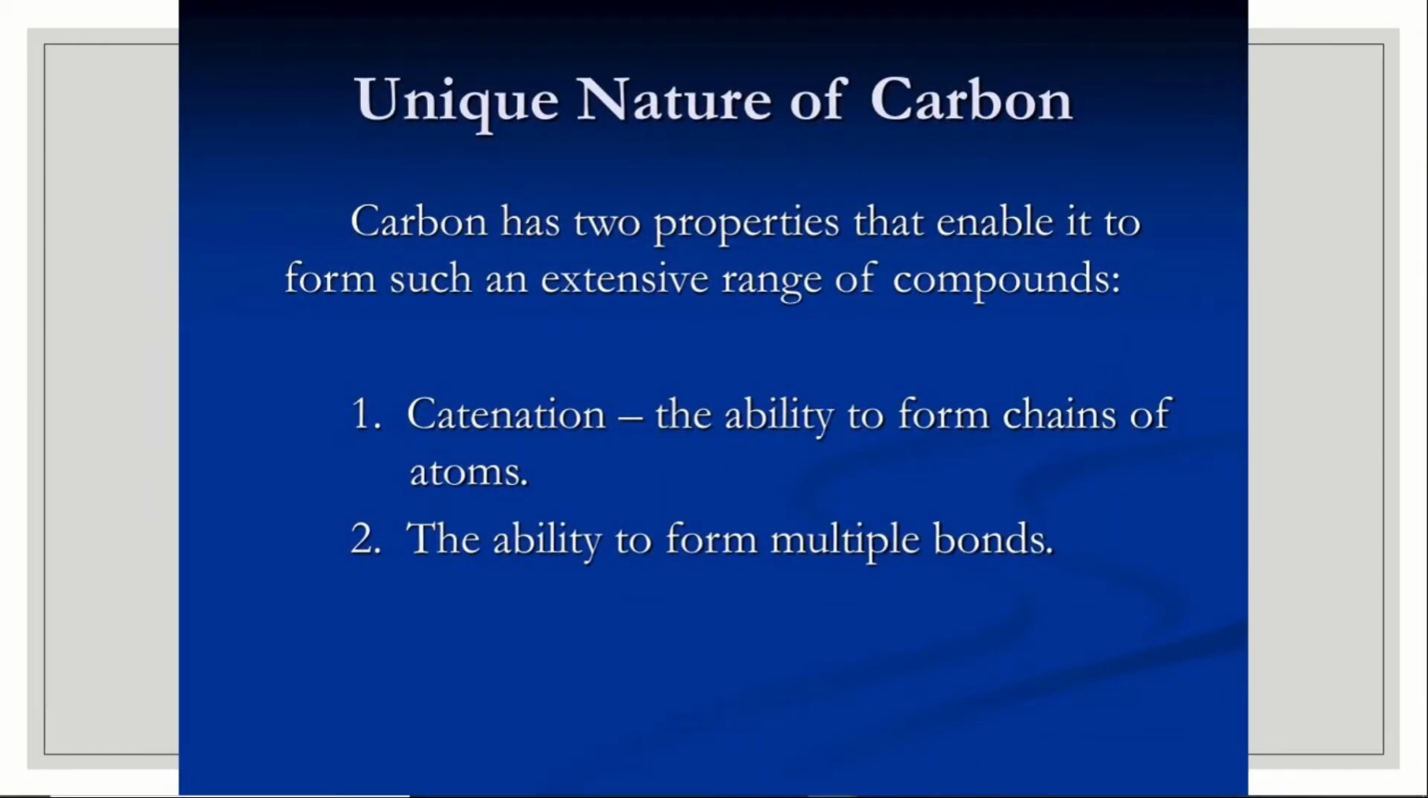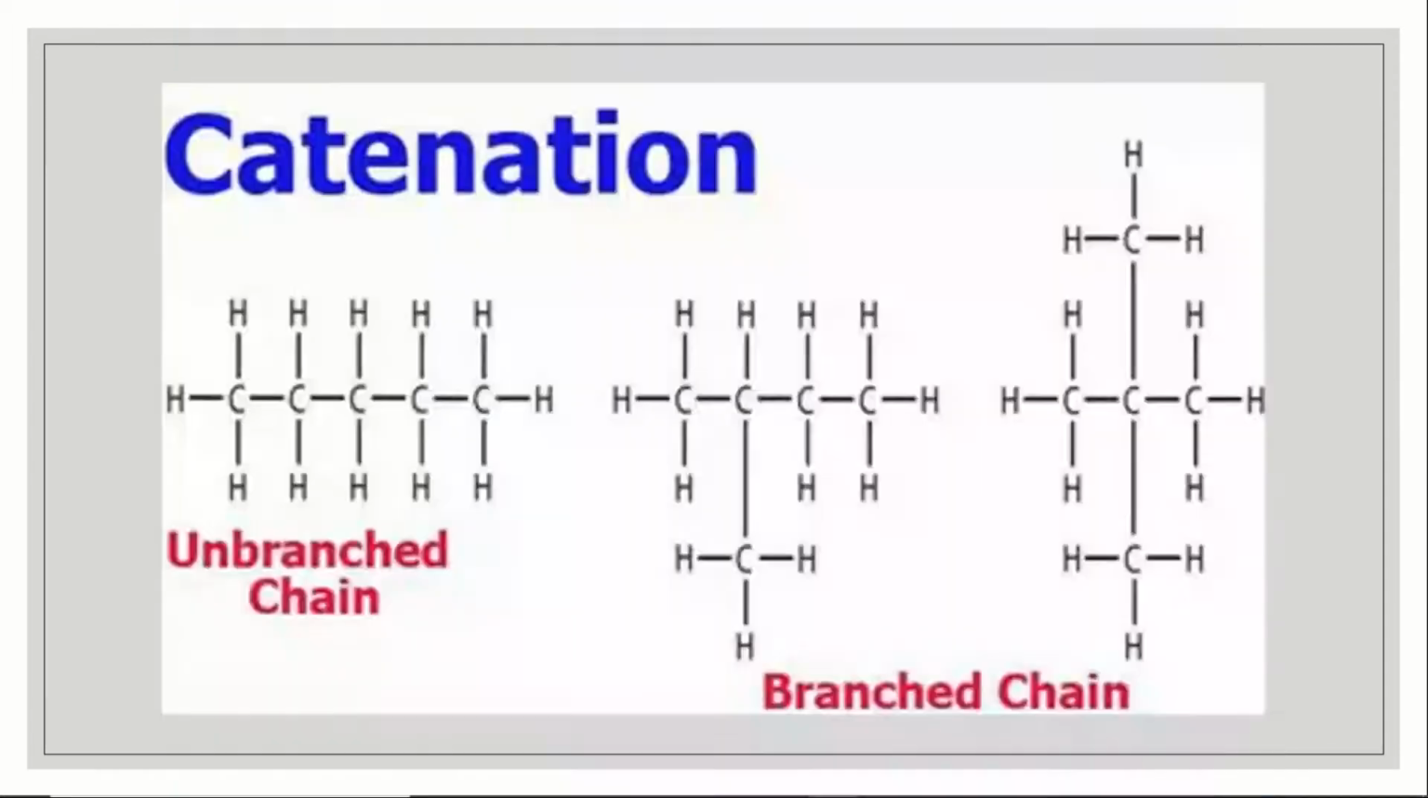Now we shall know the unique nature of carbon. Carbon has two properties that enable it to form such an extensive range of compounds. So this is a very important concept, the unique nature of carbon. First one is catenation, the ability to form chains of atoms. And second one is the ability to form multiple bonds, that is tetravalency. These are the two unique properties of carbon. One is catenation, the ability to form chains of atoms, and second is tetravalency, the ability to form multiple bonds, that is 4 bonds.